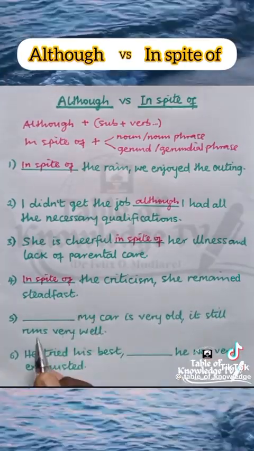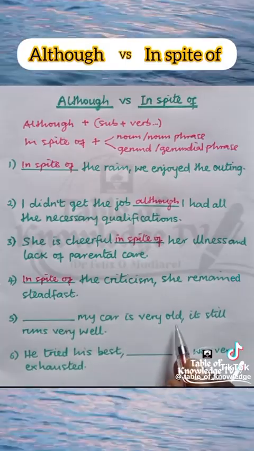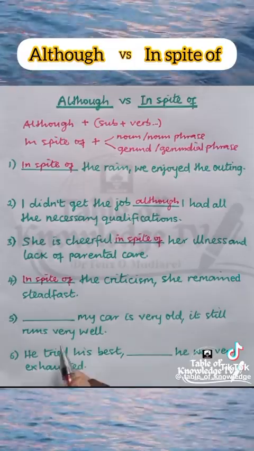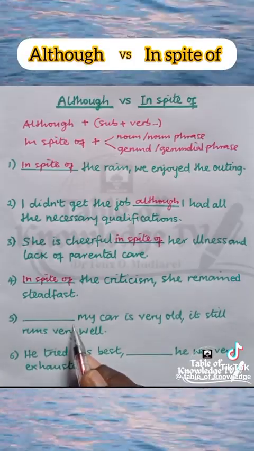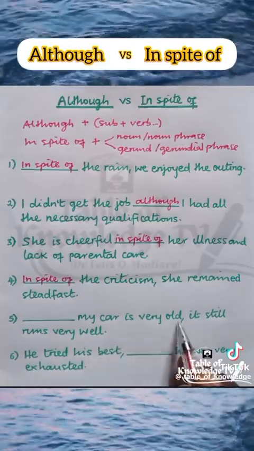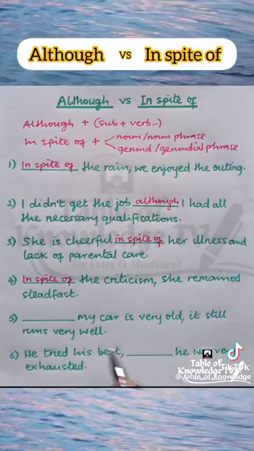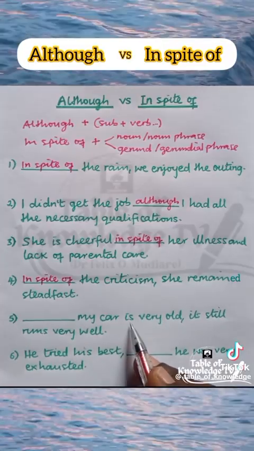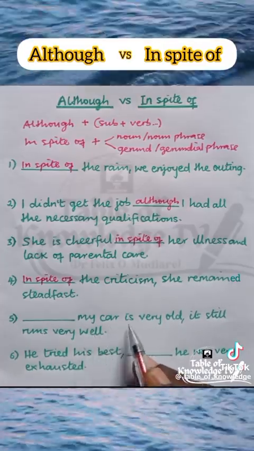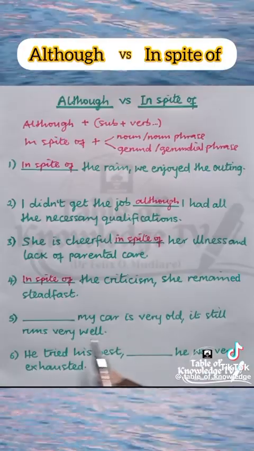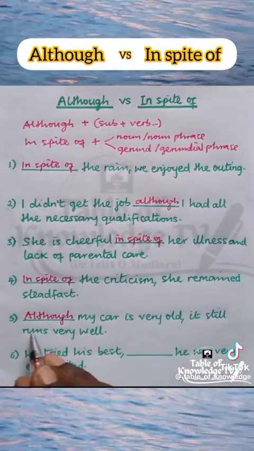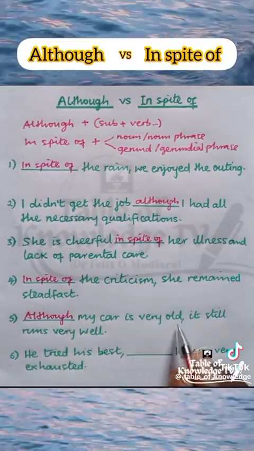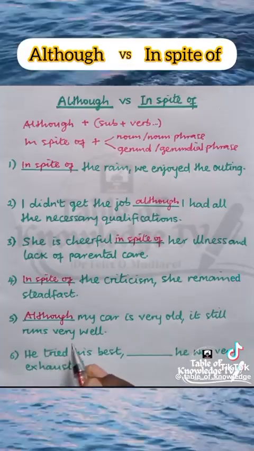Question 5. Blank, my car is very old. It still runs very well. Here is the blank, and following it, we have my car is very old. This is an independent clause. My car is the subject, and here is the verb. We have the subject-verb structure. So what you should have here is although. Although my car is very old, it still runs very well.